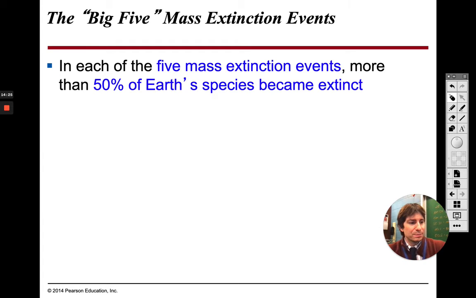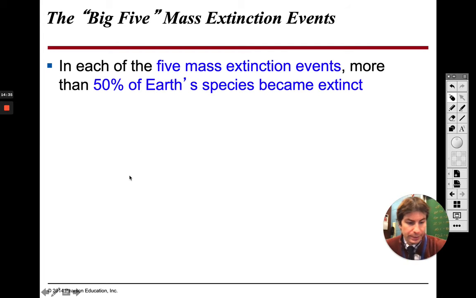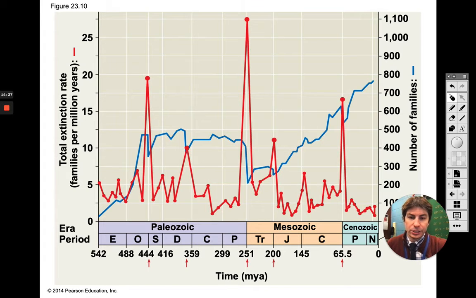More than 50%, it's crazy, right, of Earth's species have become extinct. So I'm only going to talk about 2 of our mass extinctions. Obviously, like I said, there was one during the Ice Age, but I'm only going to talk about 2 of our main ones here.